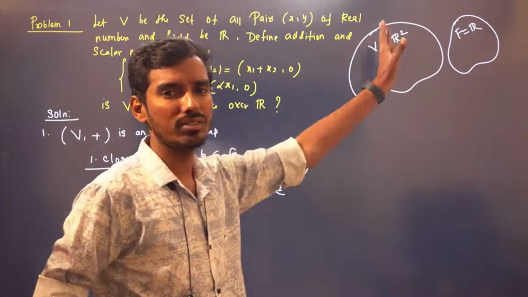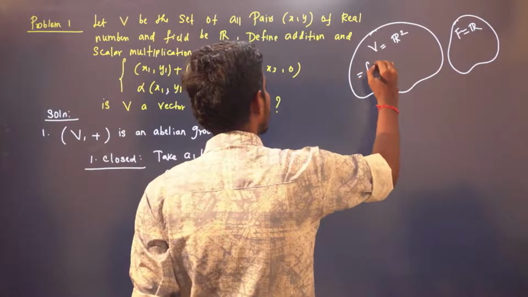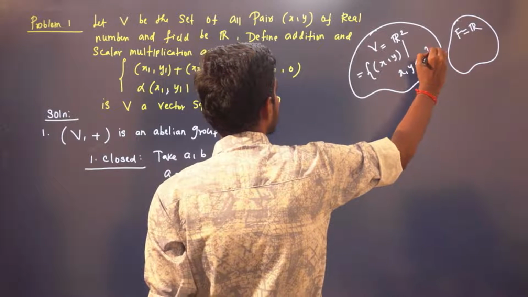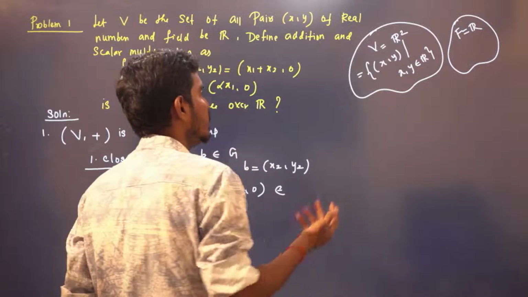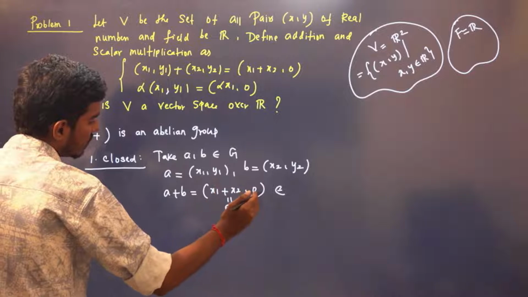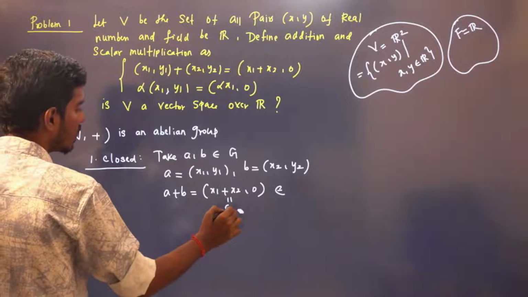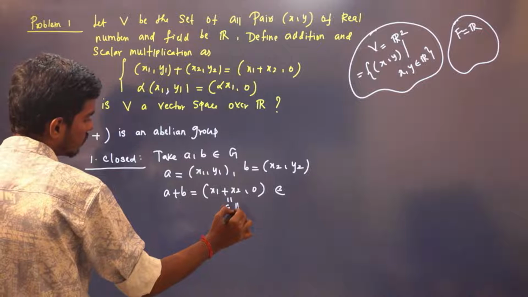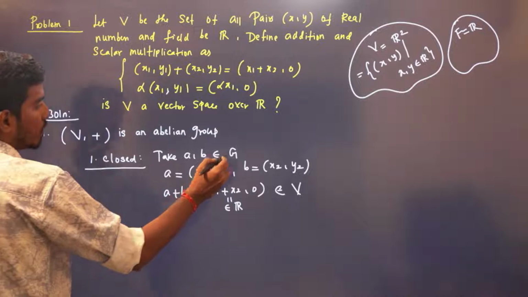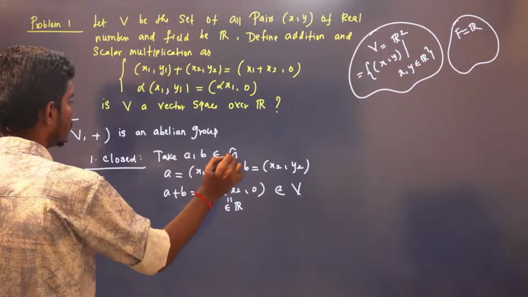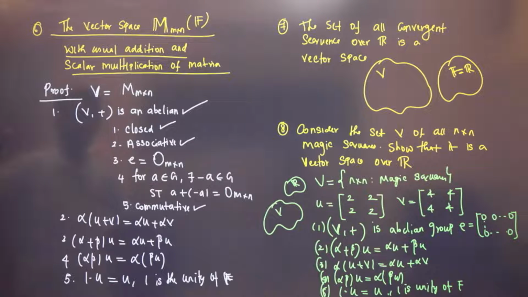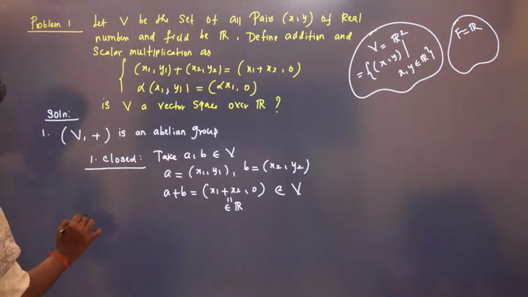R2 consists of all those x, y such that x, y belong to the real numbers. So if y is 0, x can vary over anything. So this element will be in G. x1 plus x2 is a real number, so real number comma 0 is an element of R2, and will be in V. So let a, b belong to V, then a plus b is in V. Okay, so it is closed.